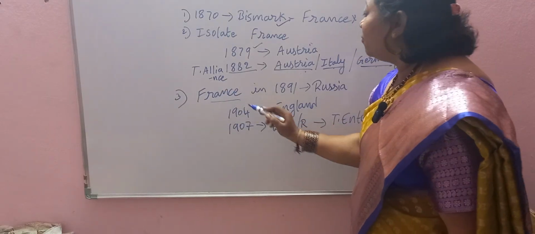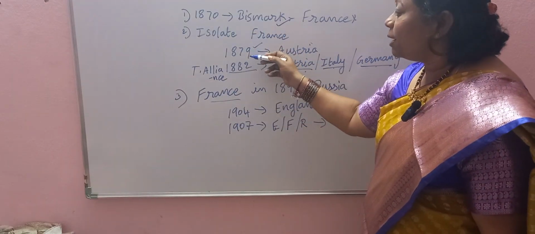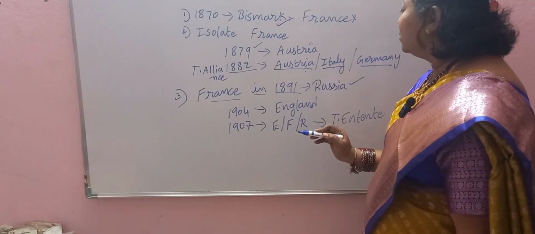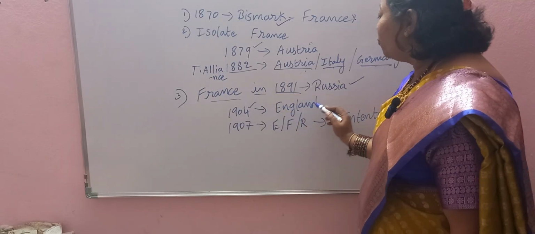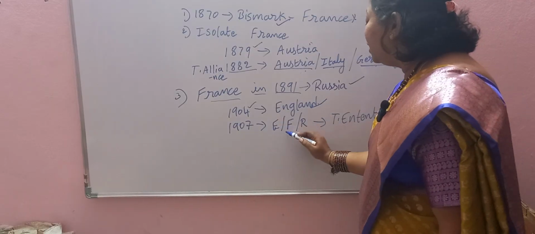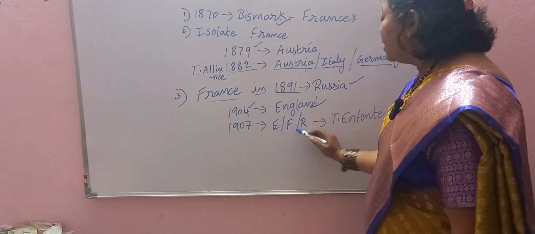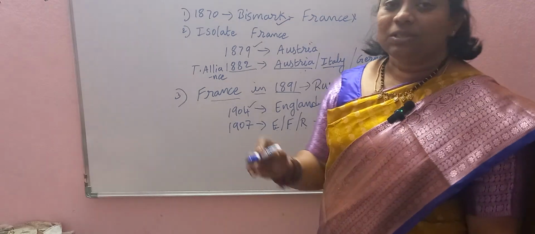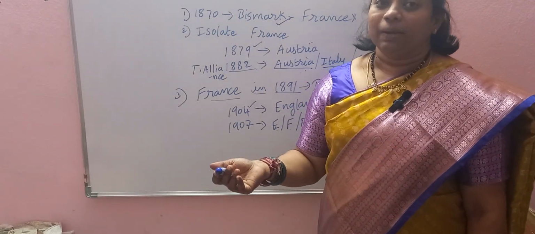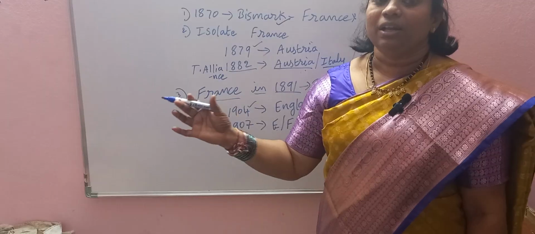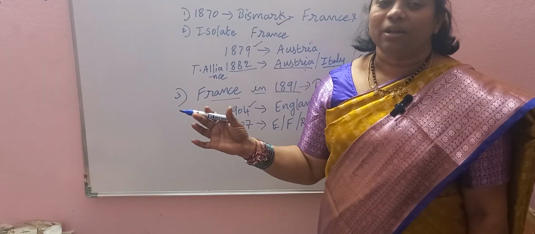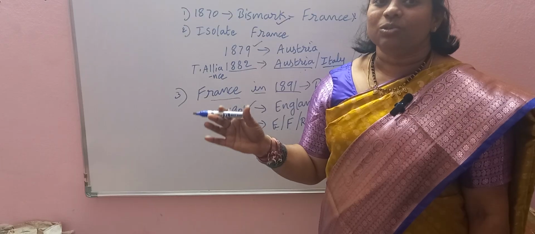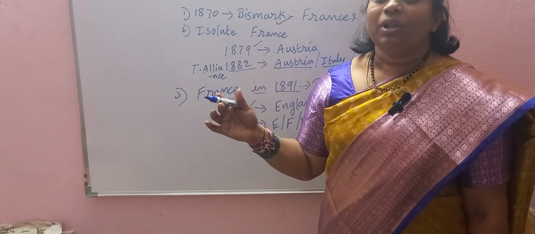When France was isolated, in 1891 it made a friendly alliance with Russia, then in 1904 with England, and in 1907 the Triple Entente was formed. These were not revealed to the world; secretly they maintained these treaties regarding military help.